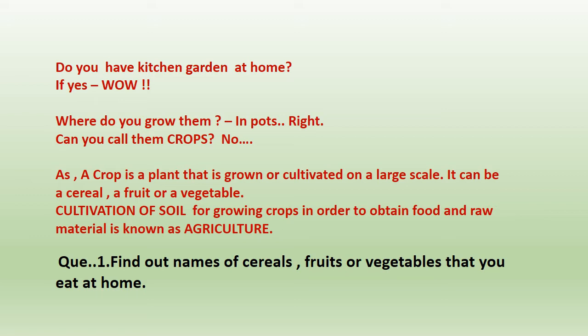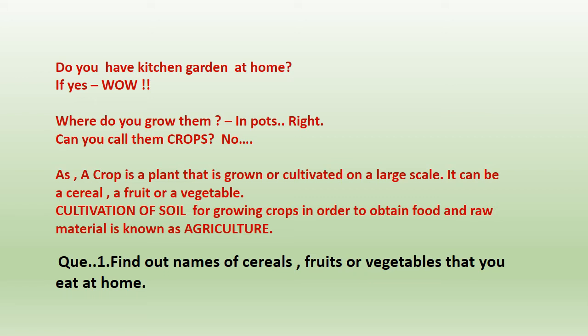Okay, so crop is a plant. Of course, what we are growing at home is also a plant, but a crop is a plant that is grown or cultivated on a large scale. And this crop could be a cereal, like wheat, out of which we get the flour used at your homes, or pulses, or it could be a fruit, or it could be a vegetable. So when a farmer is cultivating any plant on a big scale, on big farms, it is called a crop.